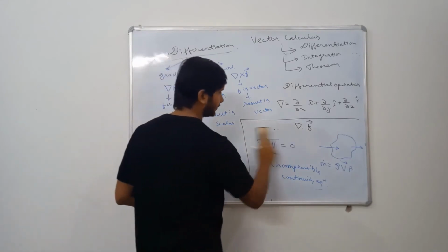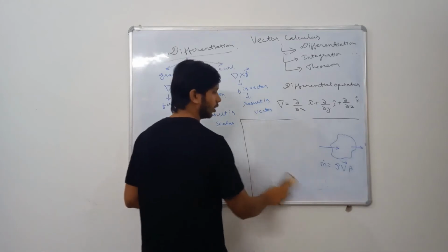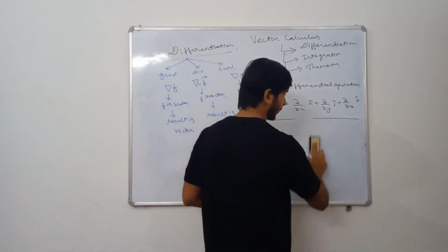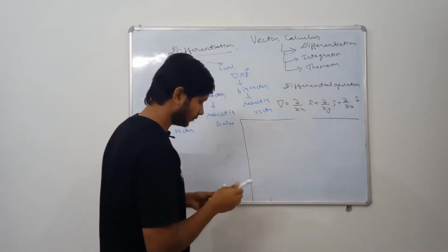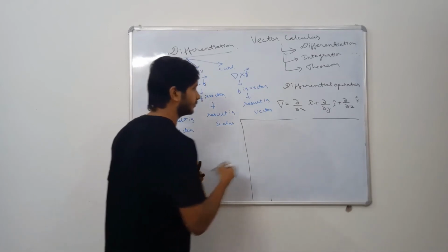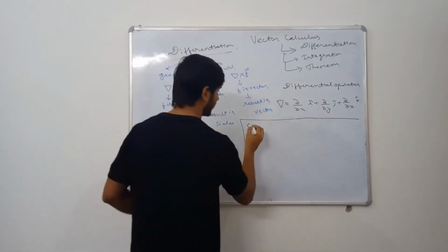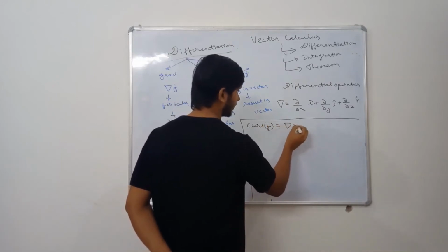Next thing is curl. Curl is a very important thing. Okay, curl defines vorticity or change in angular velocity or something like that. We have to understand very well what is curl. We will take curl as an example itself. Okay, so for an example, curl of F is this.